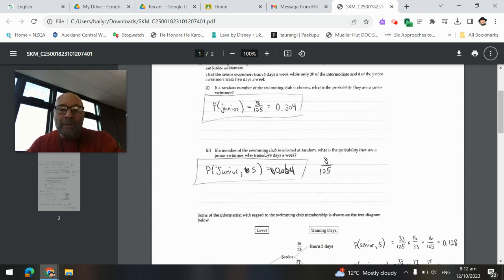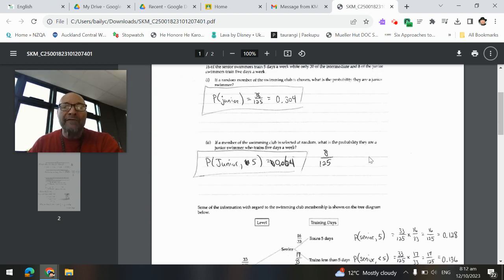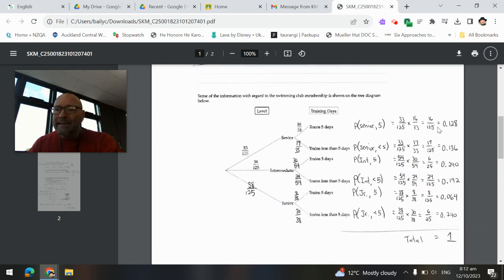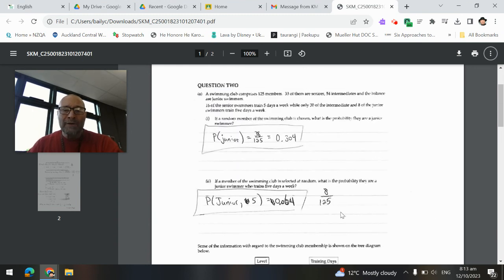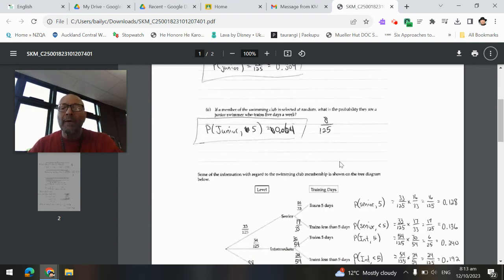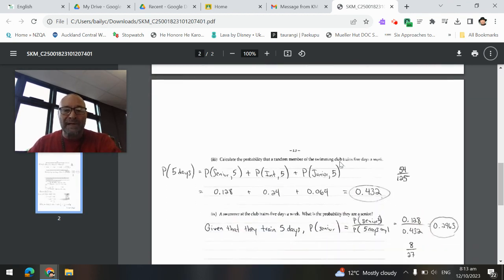Next, if a member of the swimming club is selected at random, what is the probability they are a junior swimmer who trains 5 days a week? Now, this is why it's such a great idea to fill out all the possible outcomes, because this is where your answers come from. So a junior trains 5 days a week. Of these outcomes, how many are a junior who trains 5 days a week? That's right, just that one. So the probability of a junior 5 days a week is 8 over 125, which as a decimal is 0.064.